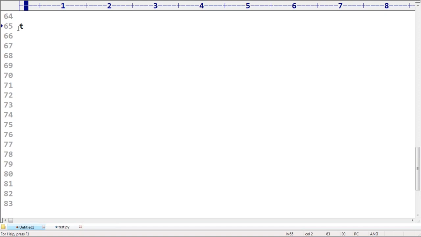Suppose I'm taking T is equal to 10, 20, 30, 40. Allowed or not allowed? Is it valid or not? If it is valid, is T a tuple type or not? Valid or invalid first?